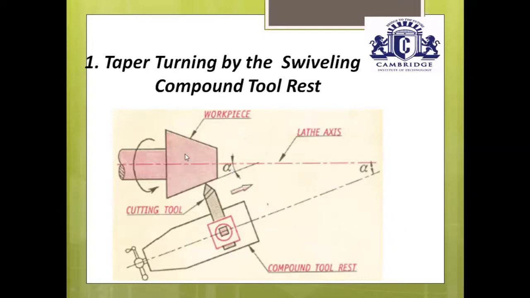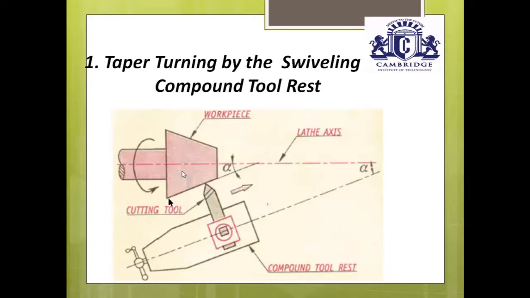That is around 400 or 450 RPM for plane turning and taper turning operations. And the stationary single point cutting tool, whatever you tilted based on the calculated angle, move it nearer to the outer edge of the workpiece, either at the left end or the right end. Give a depth of cut of 2 mm.